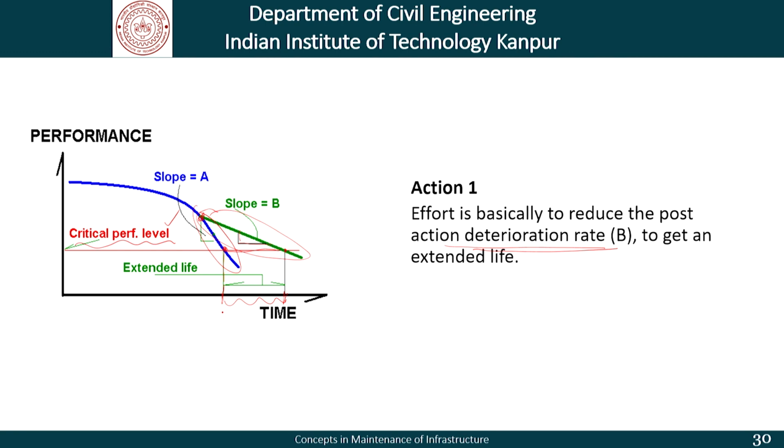So, this is the kind of thought process that we need to have in our strategies for infrastructure maintenance. Remember here that as far as our action is concerned, we have only tried to change the rate of deterioration. We have not tried to do anything to increase the performance level.